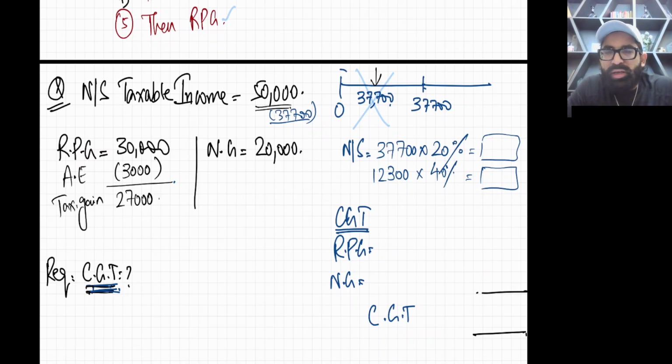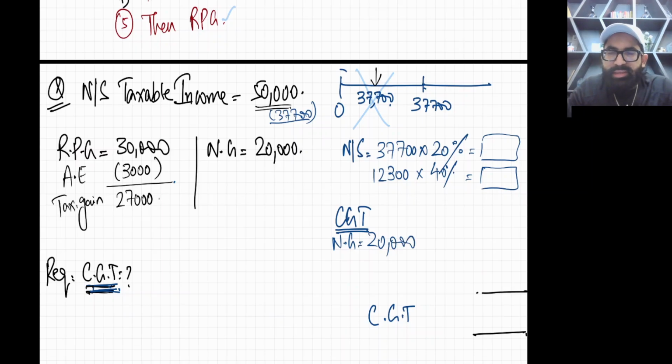Now come to RPG and NG. Now let's calculate capital gains tax. For chargeable gains tax, just follow one order. First calculate tax on NG. NG is 20,000.